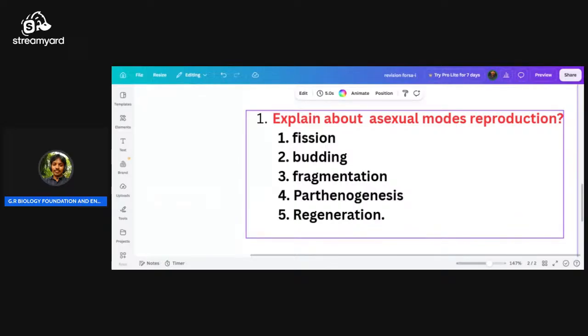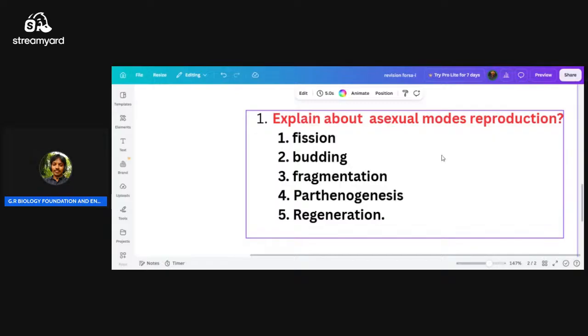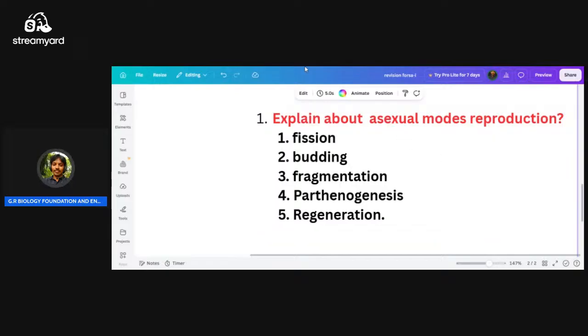When more cells are formed, it is called multiple fission. This is often the only mode of reproduction in these organisms. When that organism is unable to reproduce by the sexual mode, it moves into the asexual mode of reproduction. That is binary fission. We can see binary fission in amoeba, euglena, paramecium, and bacteria. Now I am going to show you binary fission pictures.